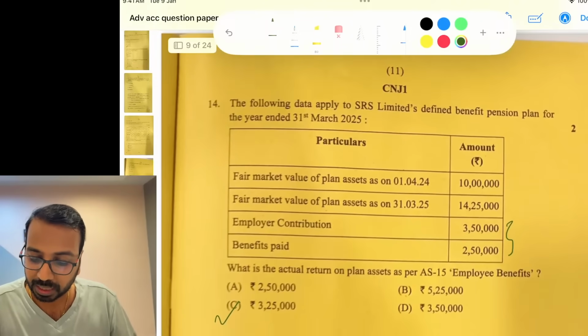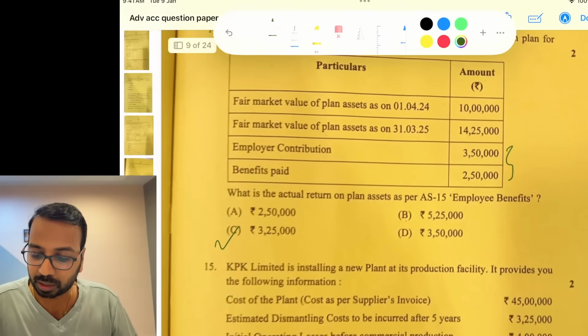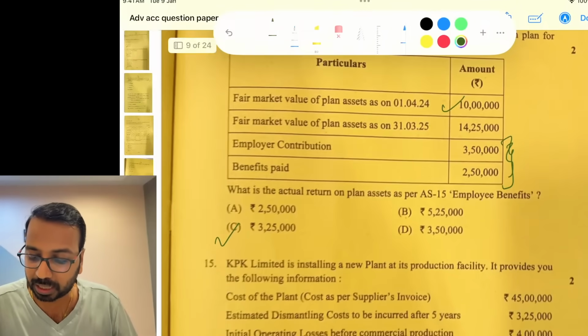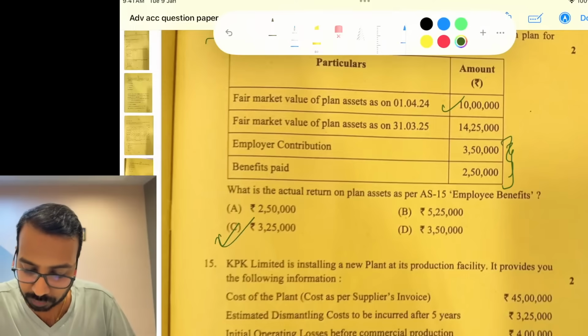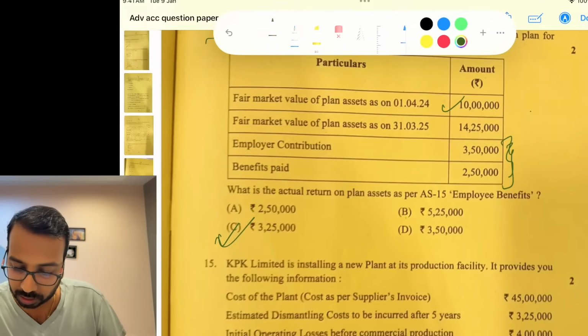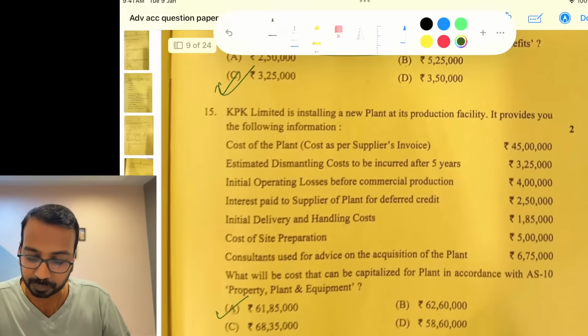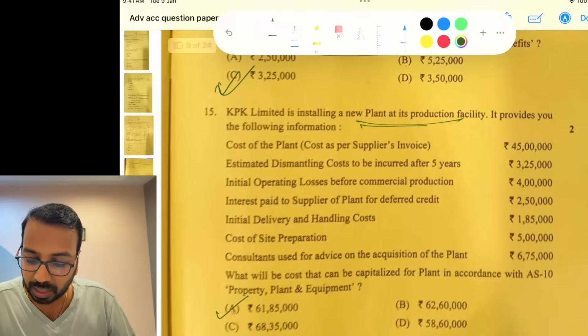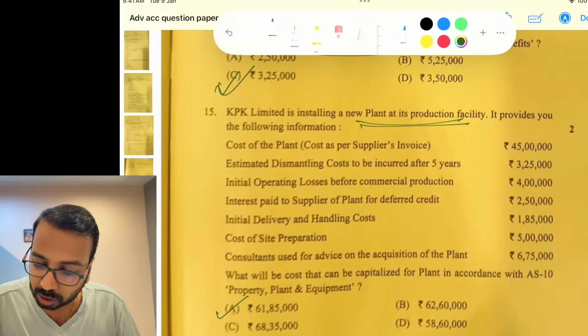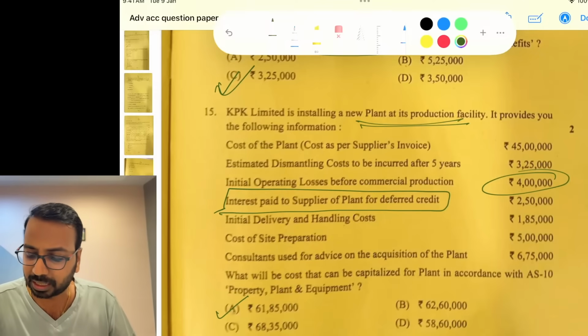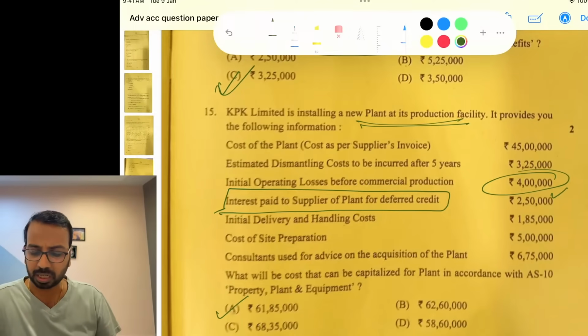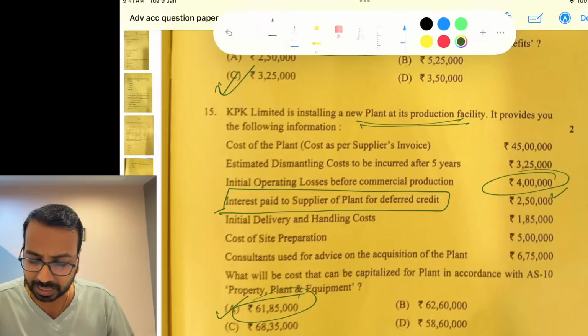Then this is a very straightforward question. 10 lakhs plus net of 1 lakh, 11 lakhs. 11 lakhs and 1425, 325 becomes the actual return on plan assets. Then the plant they have constructed, initial operating losses will not be considered. Interest paid to supplier for deferred credit, again we are not sure whether it is a qualifying asset or not. If you ignore all of that, you get 61,85,000.